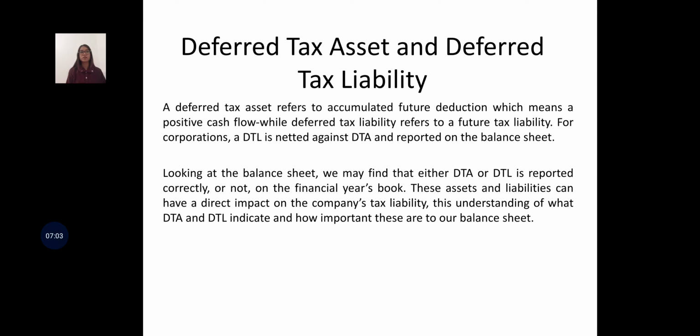Looking at the balance sheet, we may find whether the deferred tax assets or deferred tax liability is reported correctly or not on the financial year's book. These assets and liabilities can have a direct impact on the company's tax liability. This shows what deferred tax assets and deferred tax liability indicate and how important these are to our balance sheet.